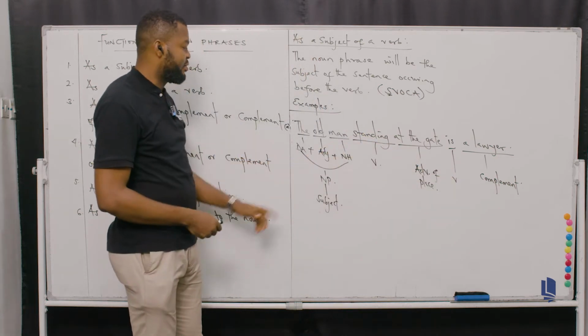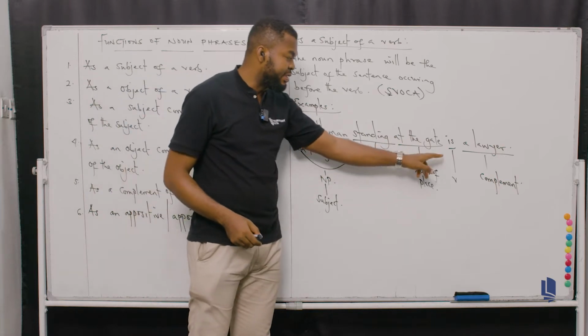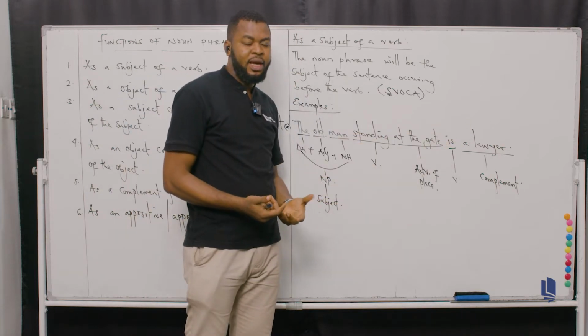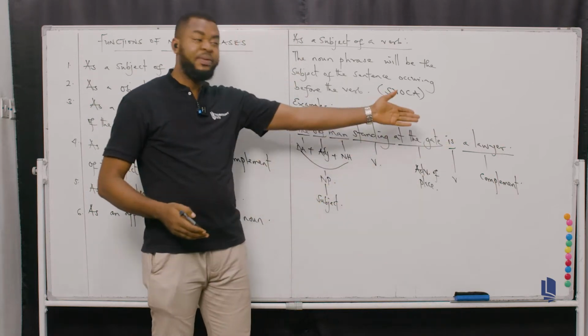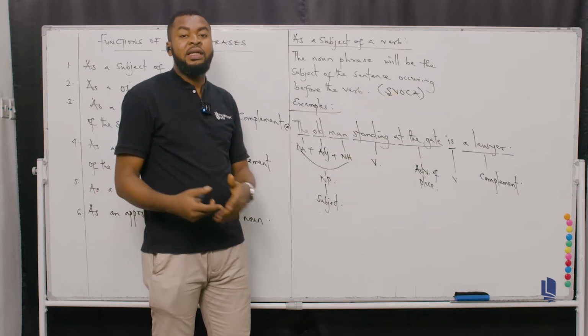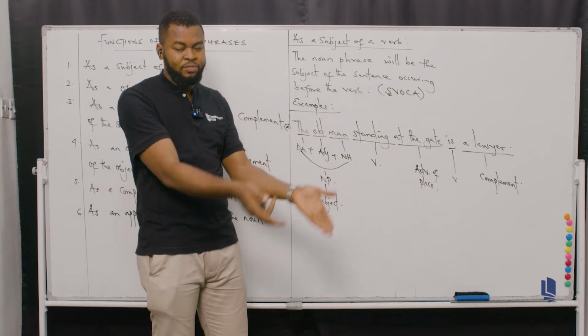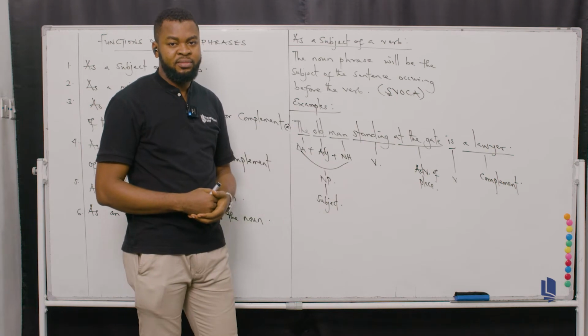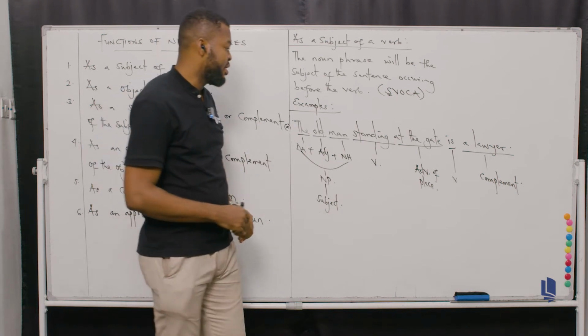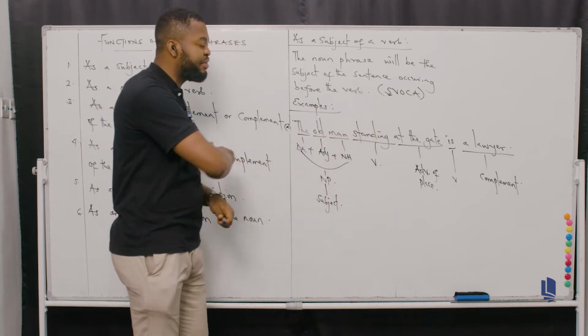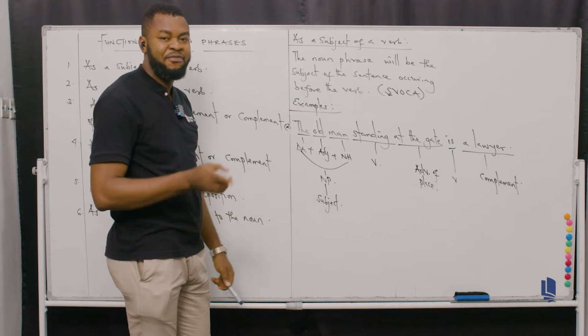Now, take a look at this. The old man standing at the gate is a lawyer. Now, who is the old man? The same person as the lawyer. Who is standing at the gate? The old man, and which is also the lawyer too, as you can see. So here, I've been able to analyze everything in this particular sentence, everything.